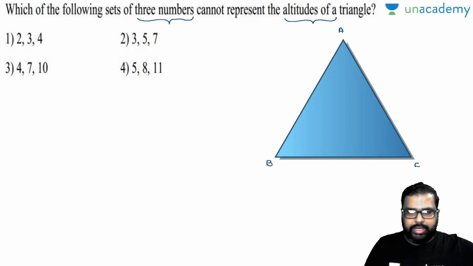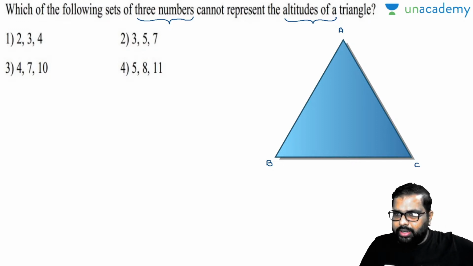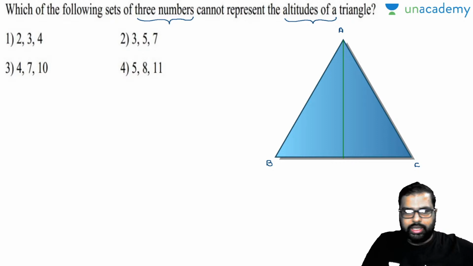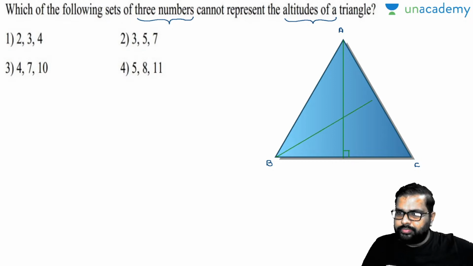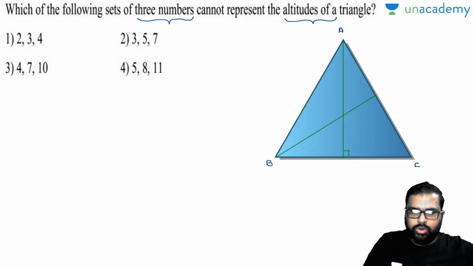I will draw altitudes. Now I will draw one perpendicular from vertex A, which makes an altitude, meaning it is only perpendicular here, which makes 90 degrees. Now I will draw one more altitude from vertex B. Now, this is one more altitude.